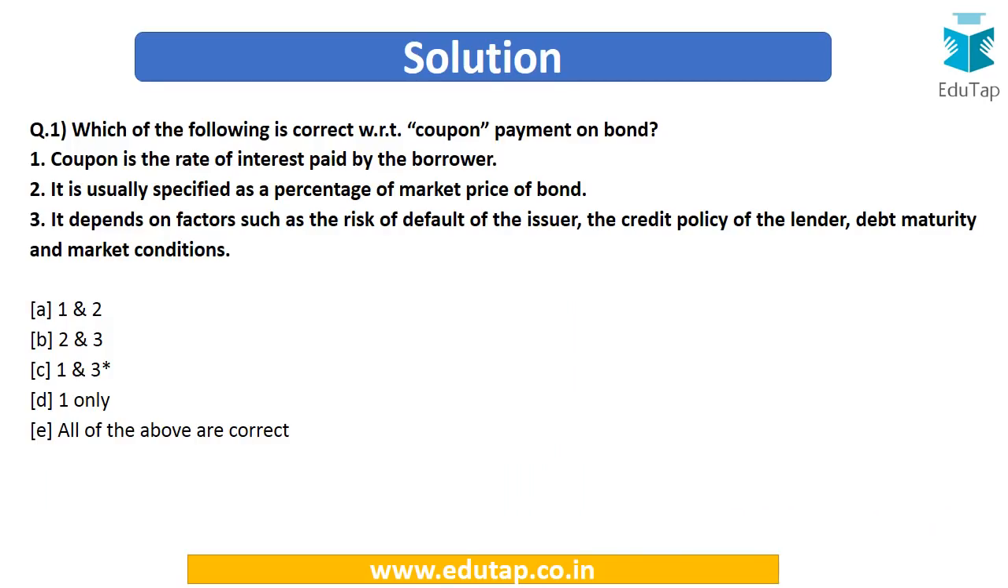So now we can easily answer this question, that the second statement which says that it is specified as a percentage of market price of the bond is incorrect. So the correct statements are going to be 1 and 3, and the option is going to be option number C as the answer.